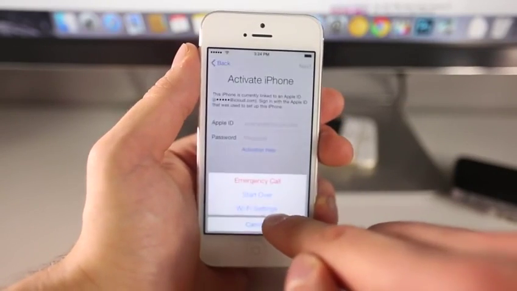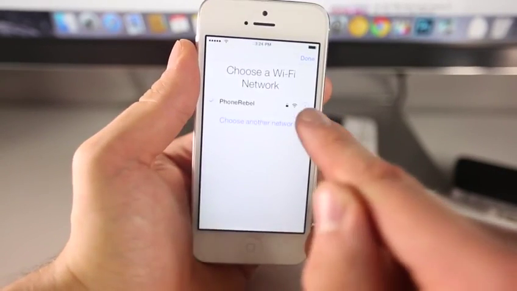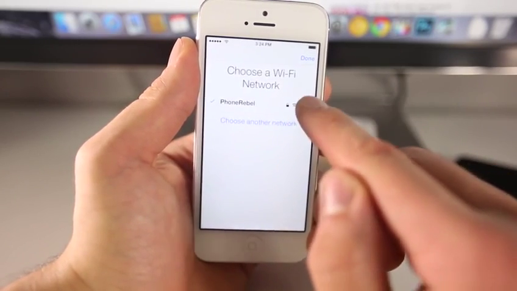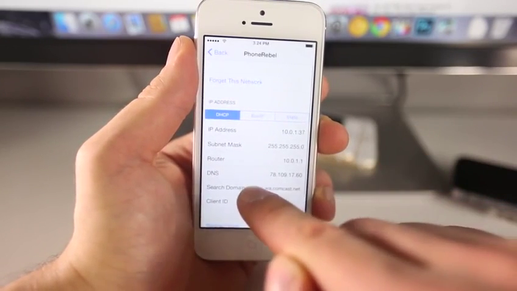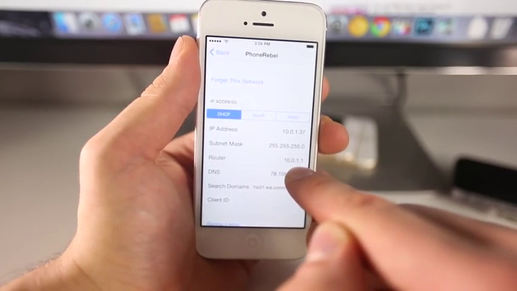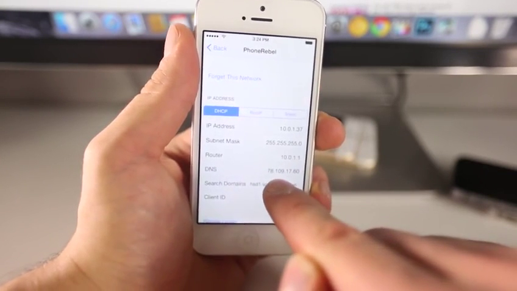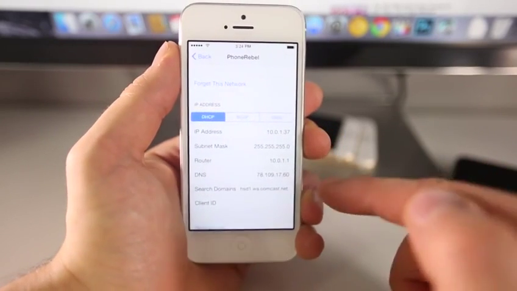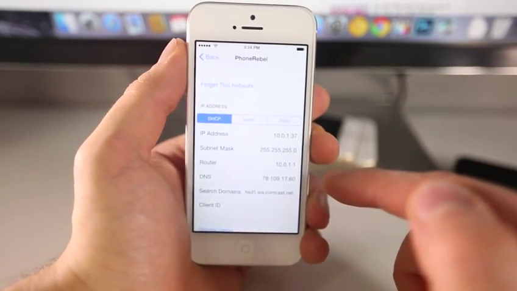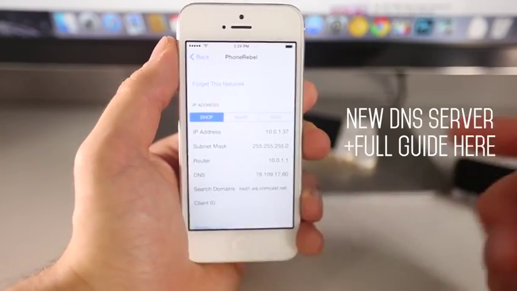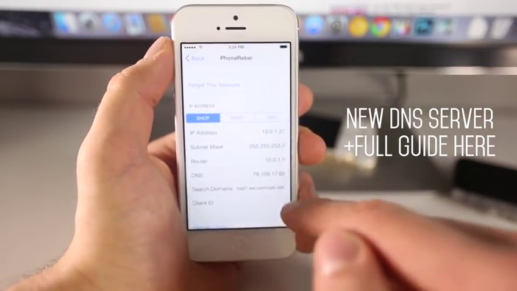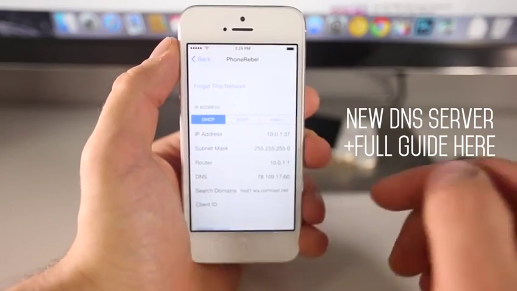Now in here, click on Wi-Fi settings. If you don't see that little eye, just click on home button and then select more Wi-Fi options. Anyways, click on the little eye, and here your DNS server. In here, you need to remove any text that there is and put in this number, 78.109.17.60. Now that is prone to change at any moment. If this no longer works in the future, click on this link right here to the article, and there will be the updated DNS server in there, as well as the full guide and more tips in there.